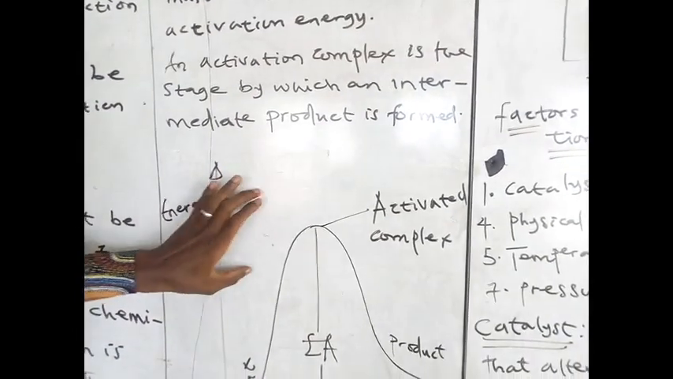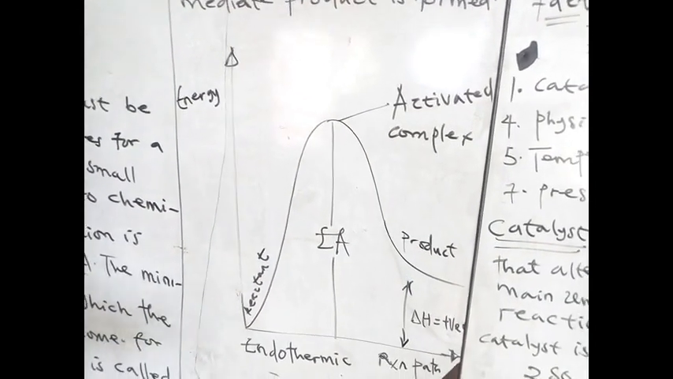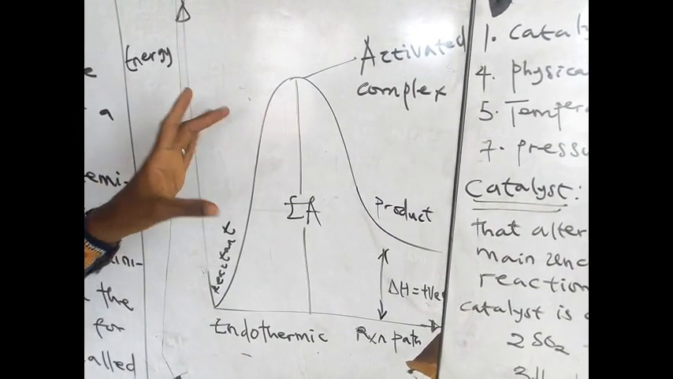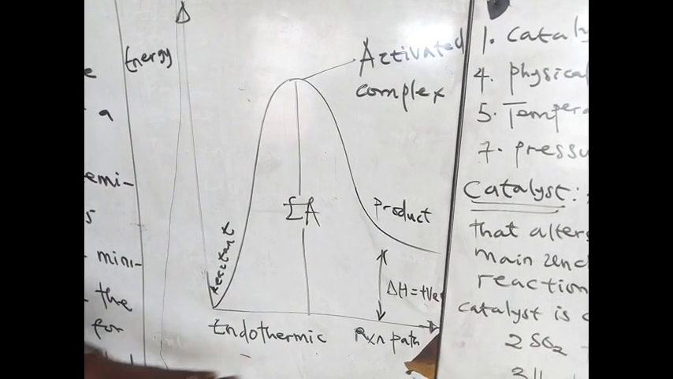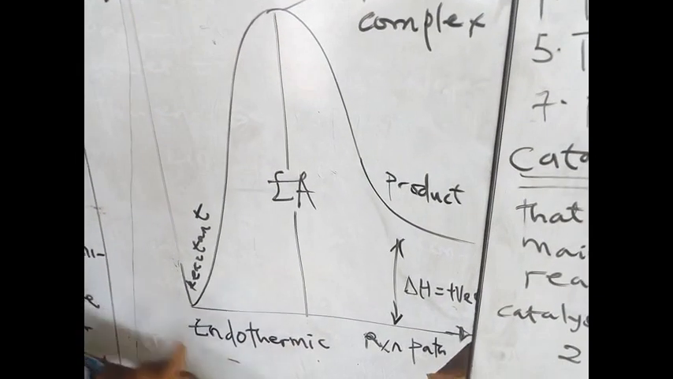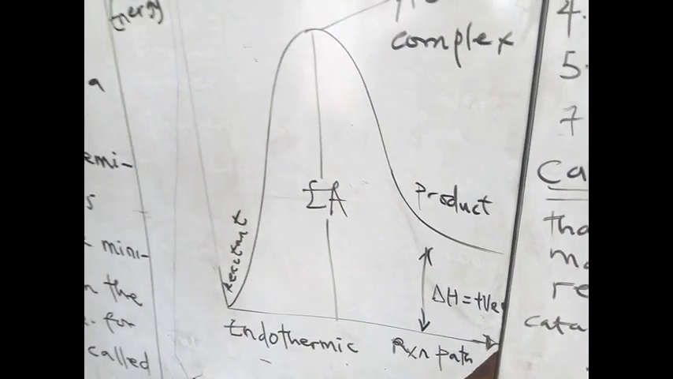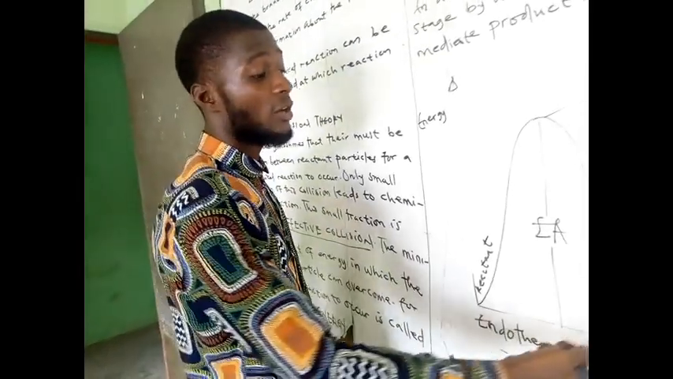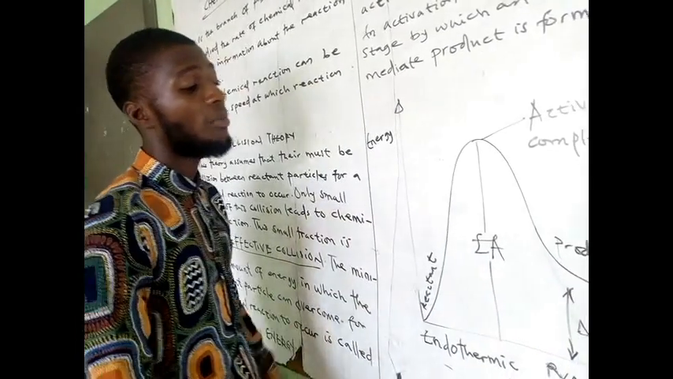Okay, so this chart we are seeing here is talking about how reaction proceeds to get the final product. This graph we are seeing here is for an endothermic reaction. There are two types of reaction: endothermic reaction and exothermic reaction. This is an endothermic reaction because heat is absorbed from the system, and if heat is absorbed from the system, then you are going to have a positive delta H. Delta H here means enthalpy change.